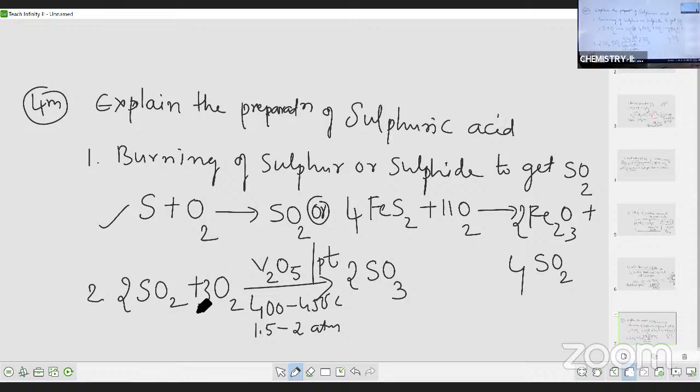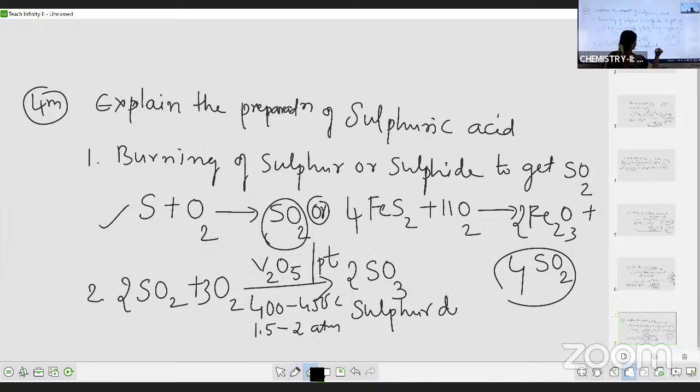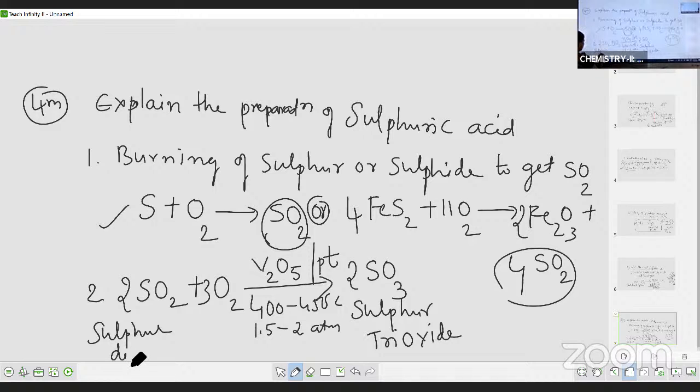So step 1 क्या है? Burning. Step 1 में आपको sulfur dioxide prepare करना है. तो आप कैसा prepare कर सकते हो? Either directly burning the sulfur or burning any sulfide ore, you'll get sulfur dioxide. Then that sulfur dioxide is oxidized to sulfur trioxide. Okay, so this is sulfur dioxide.